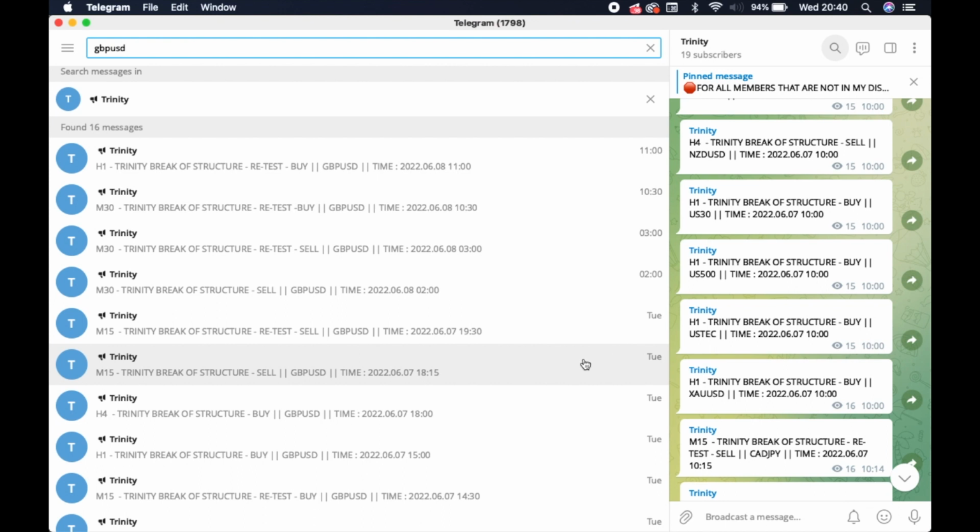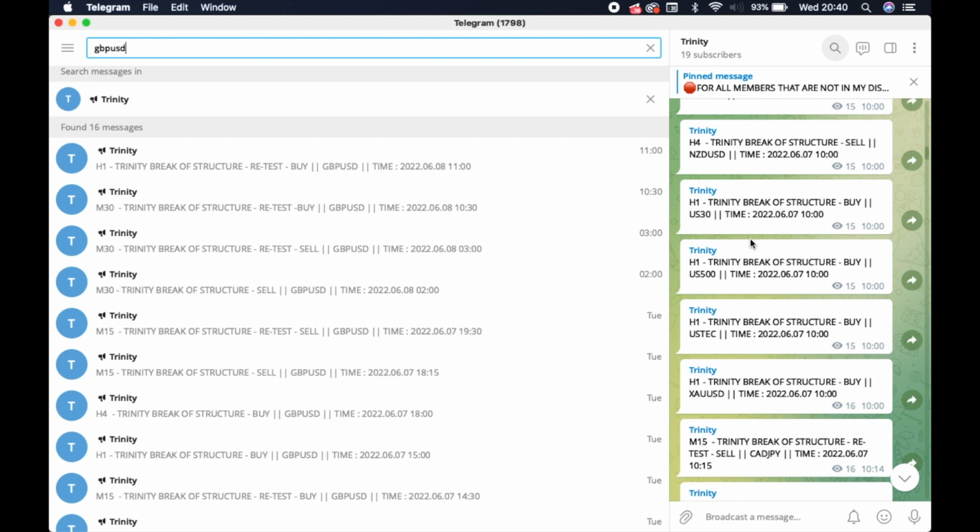Okay, so at the moment you can see I am in Telegram, and the reason I'm in Telegram is because these are the Trinity alerts. These alerts show you when the market is breaking structure on different currency pairs, indices, metals, exotics, through different time frames. It gives you a quick alert indication on Telegram to tell you that the pair you might be waiting on has done an impulsive move in a bullish or bearish direction for a buy or a sell. We are going to be focusing on GBP USD today, and we're looking at the 15-minute alerts.